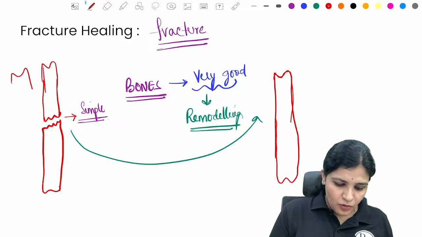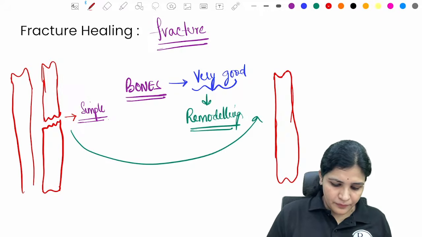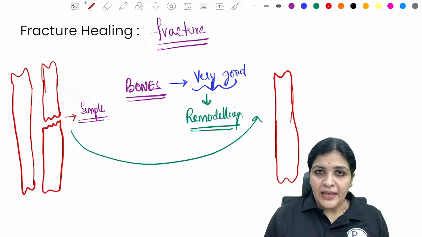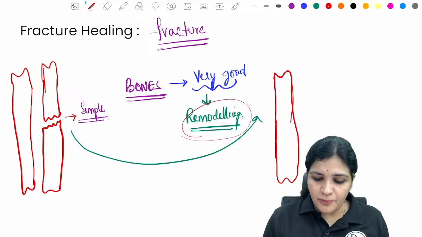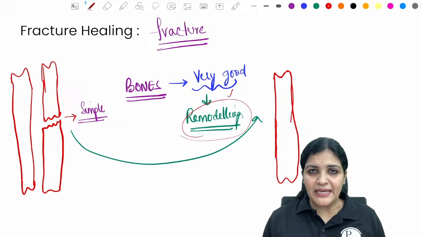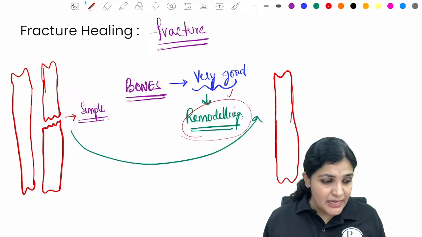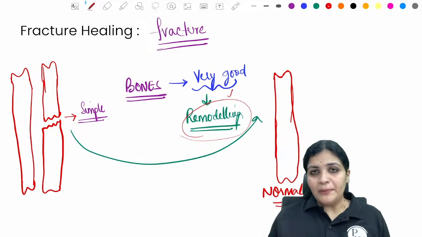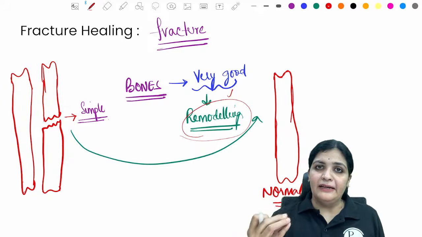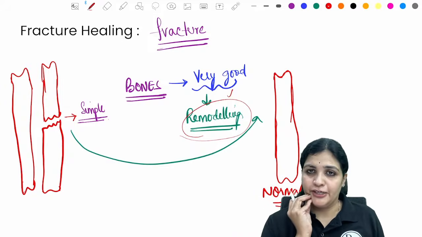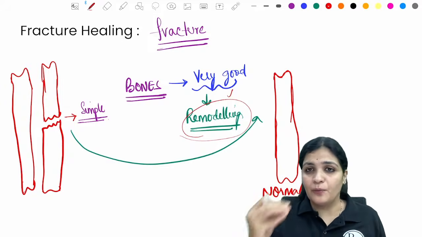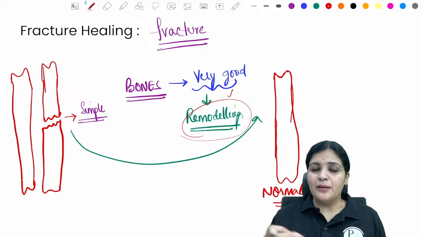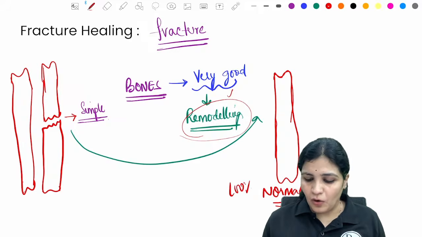It was a normal bone, it has fractured, and now because of this beautiful process of remodeling, it becomes exactly like this. Means it is near normal. So over a period of time, you cannot even identify that this bone has been fractured. If it was a simple fracture, it will heal so well that it becomes 100% normal.